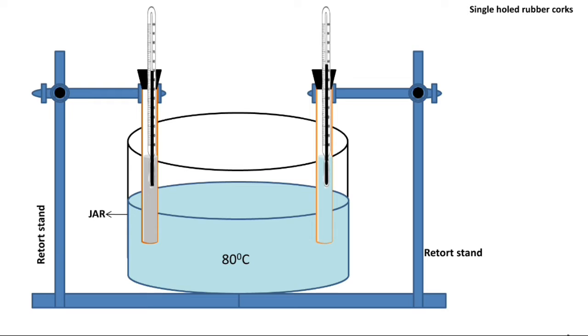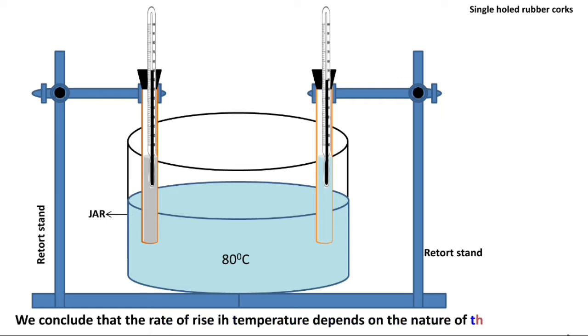Now tell me, in which test tube does the temperature rise quickly? We believe that the same amount of heat is supplied to water and oil because they are kept in a jar of hot water for the same interval of time. We observe that the rate of rise in temperature of the oil is higher than that of water. Why does this happen? Because the nature of water is different from the nature of the oil. Hence we conclude that the rate of rise in temperature depends on the nature of the substance.